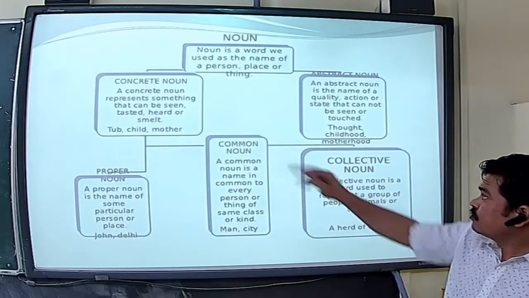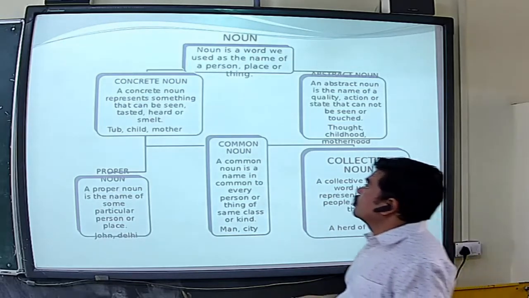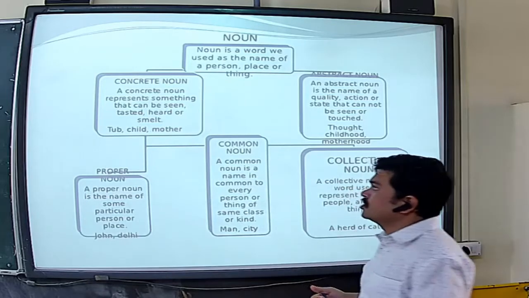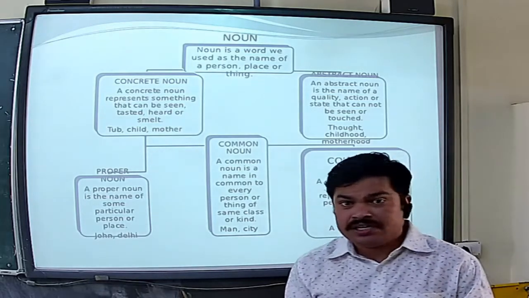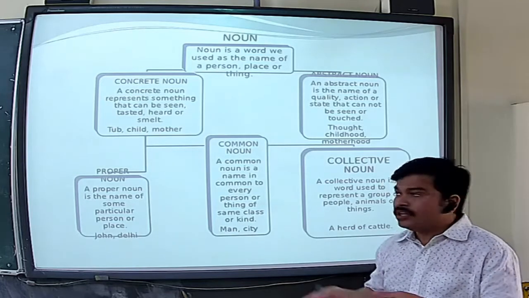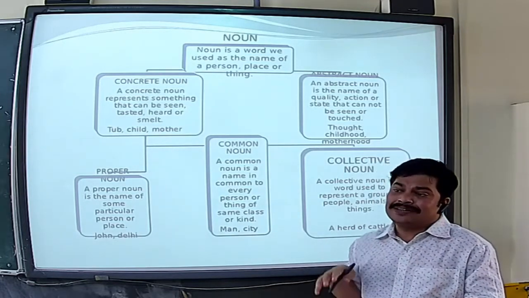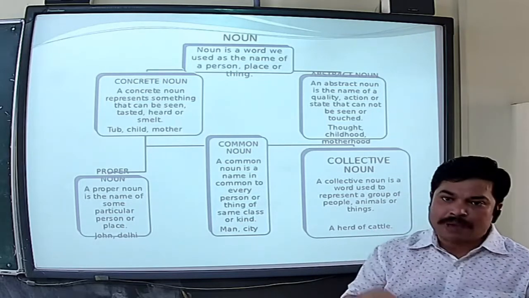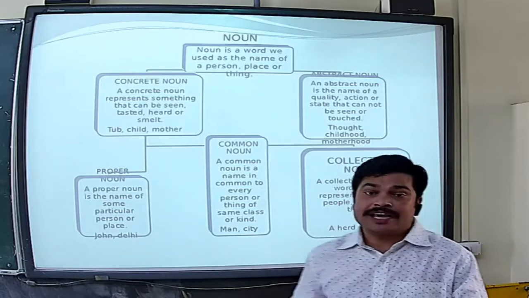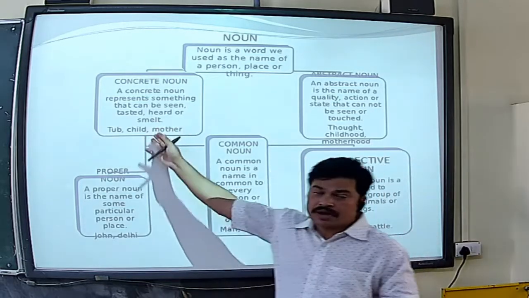The definitions of concrete noun and abstract noun are given there with examples. Concrete noun. A concrete noun represents something that can be seen, tasted, heard, or smelled. The meaning of that definition is the thing which we can touch, we can smell, we can taste, or we can see. That thing is called a concrete noun. Understood?